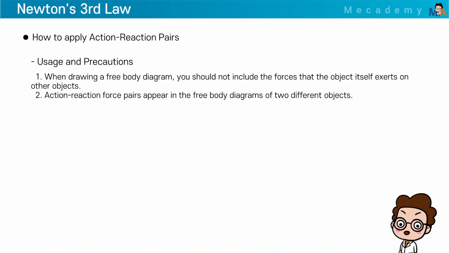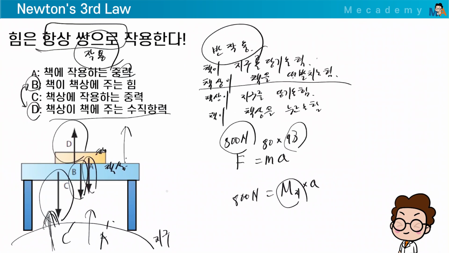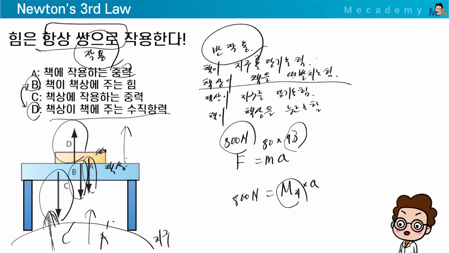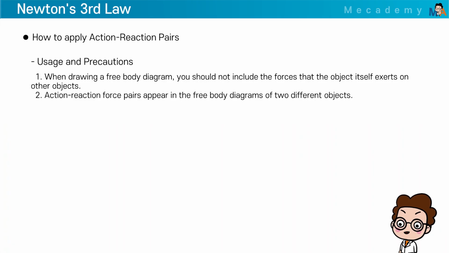Now the last part is, where do we use the action-reaction law? This is important. In fact, for students, the conclusion is important. They might understand what's been explained so far, but where will they use it? Isn't this unnecessary? They might think this way. Now let's define two things you need to know. The first thing is that when drawing a free body diagram, you should not draw the force you are exerting. This is important. Earlier, when asked to draw a free body diagram, many students couldn't do it. Got it? But if you learn how to draw a free body diagram with me next time, you will never make a mistake. That's important, understand?